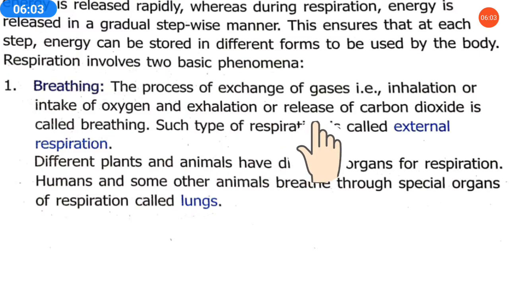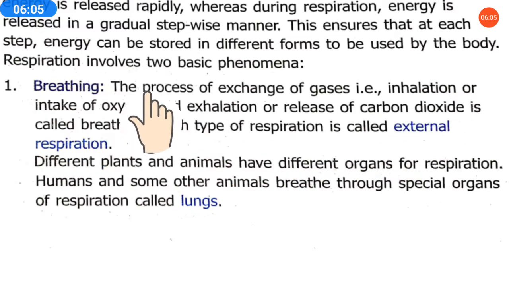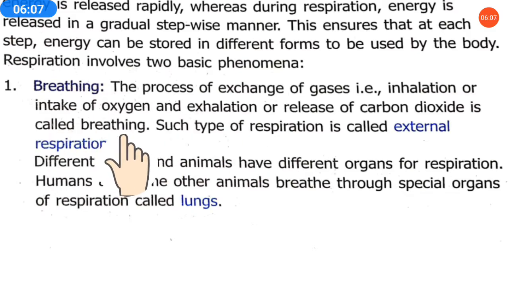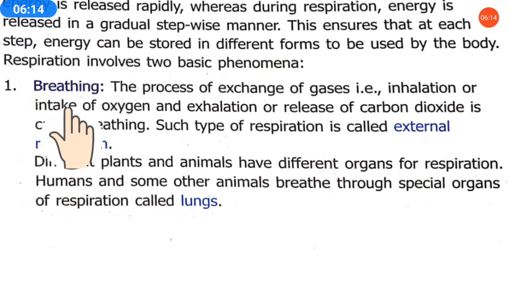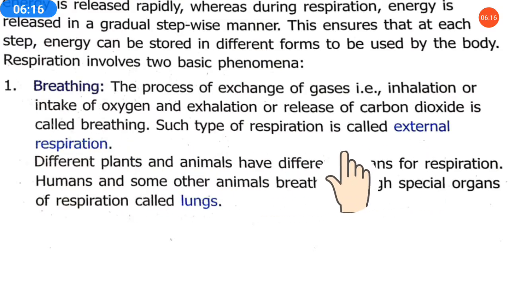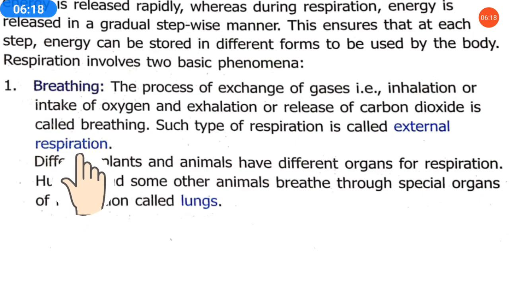Releasing means taking out carbon dioxide, and that simple process is called breathing. Taking oxygen in and releasing carbon dioxide out, this process is called breathing. Such type of respiration is called external respiration.